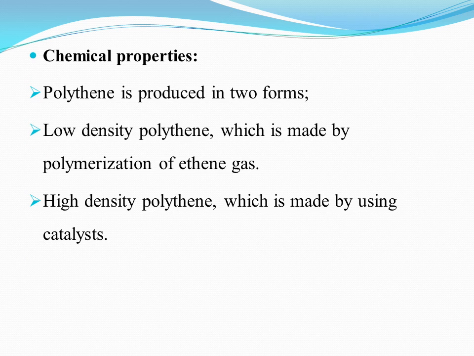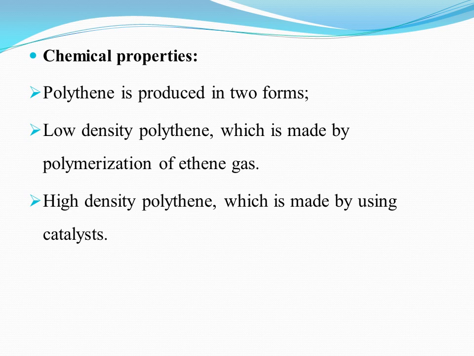Chemical properties. Polythene is produced in two forms. Low density polythene, which is made by the polymerization of ethene gas, and high density polythene, which is made by using catalyst. So the two forms of polythene are low density polythene and the high density polythene. Low density polythene is made by the polymerization of ethene gas. Polymerization is the process in which the monomers are joined together to form long chain molecules called polymers.